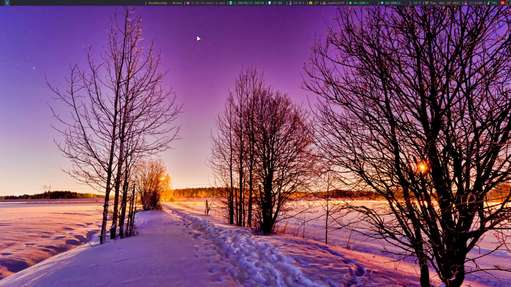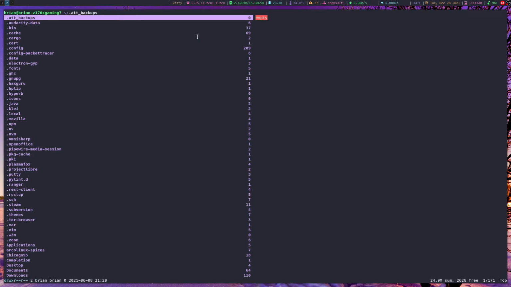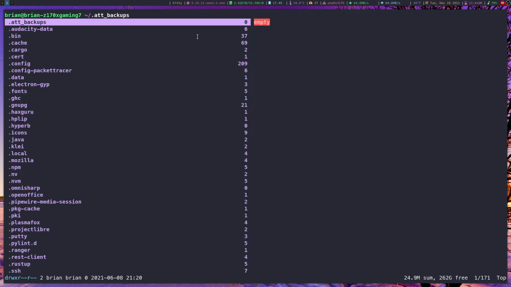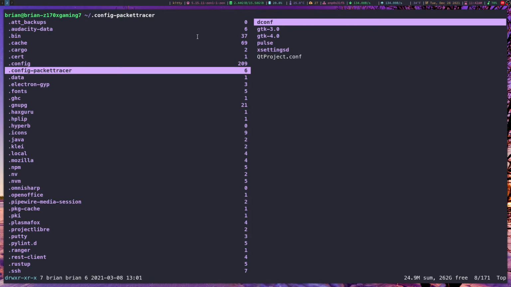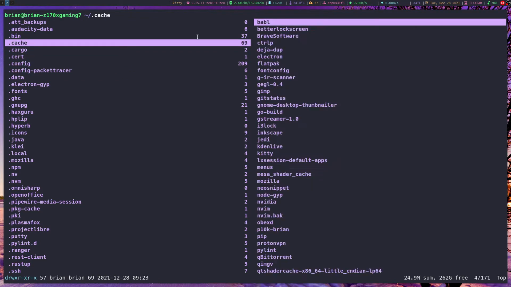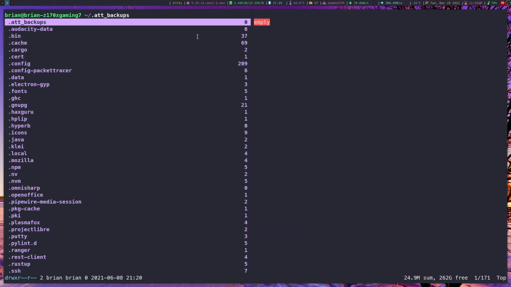Hey guys, so today I wanted to make a video going over the file manager that I use, Ranger. Now Ranger, let me zoom in here for you a little bit. Ranger is a terminal-based file manager, so there's no GUI elements to it in any way, shape, or form. It allows you to navigate this using Vim key bindings and other sensible things that make it really quick and easy to jump to where you want to go and do whatever it is that you need to do.